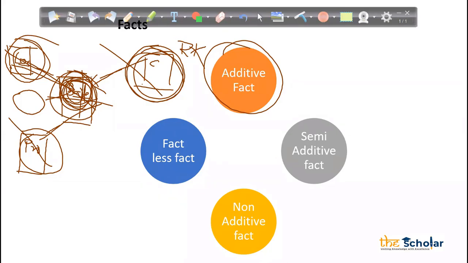Non-techies. All right. Now, semi-additive.